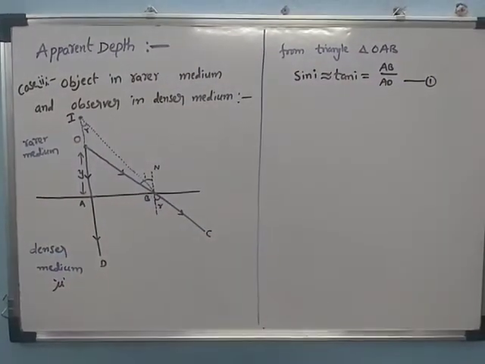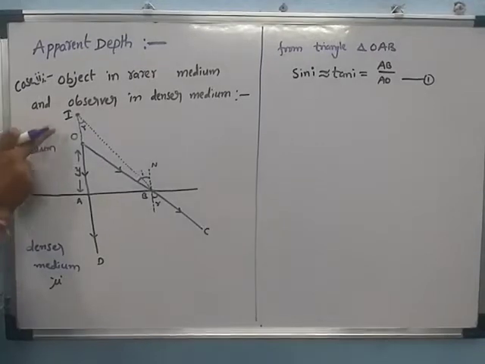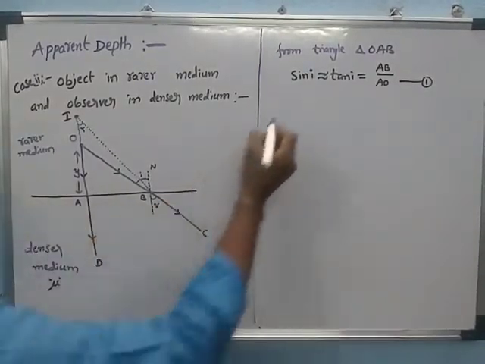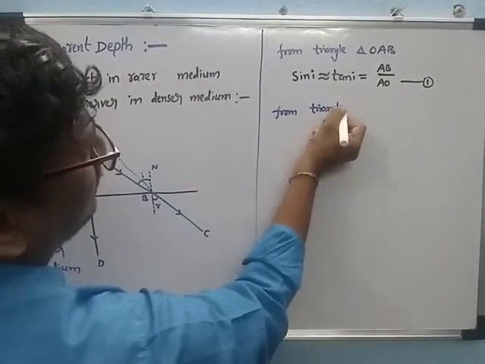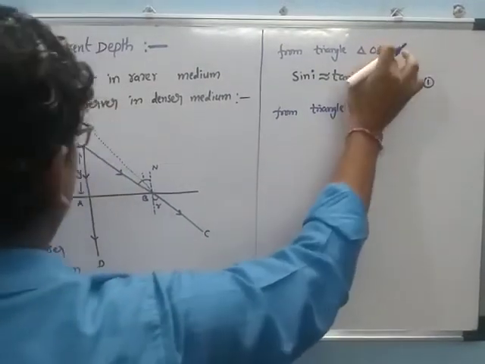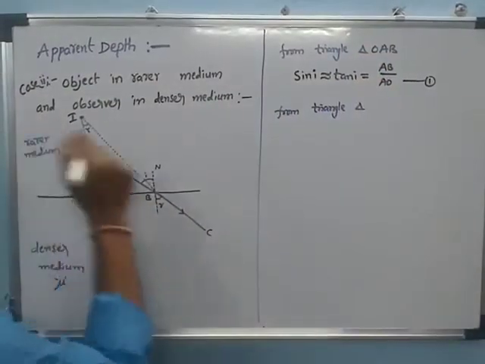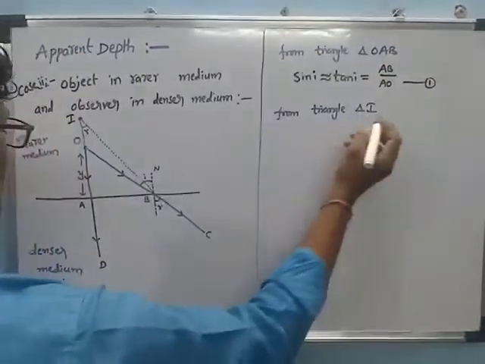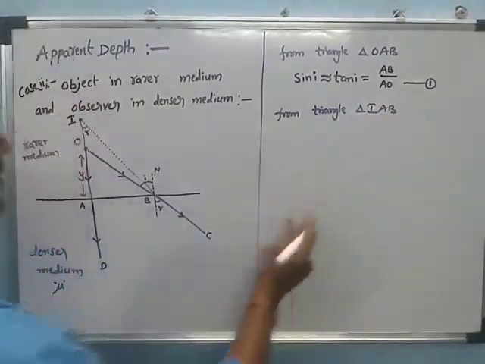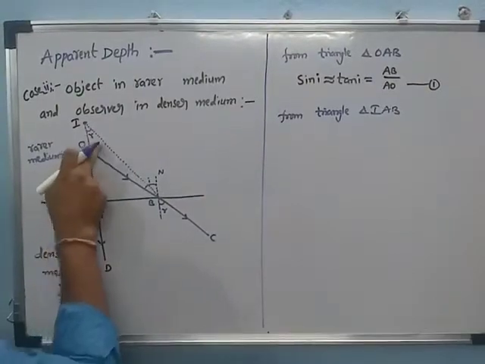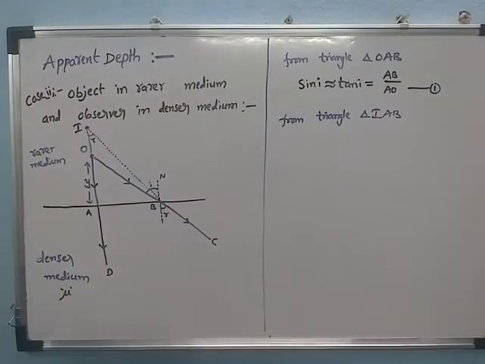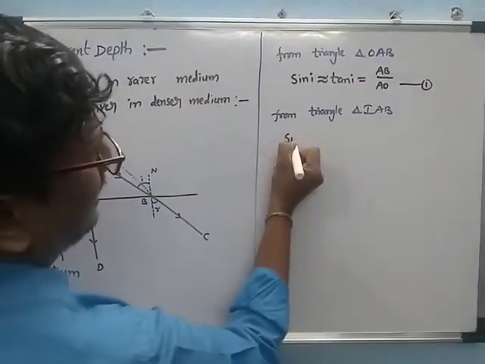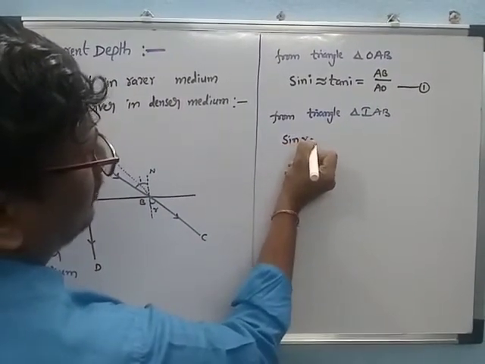Now take another triangle, the triangle IAB. This angle is the angle of refraction. Again apply sin theta approximately equal to tan theta.